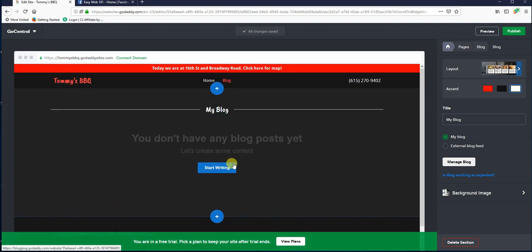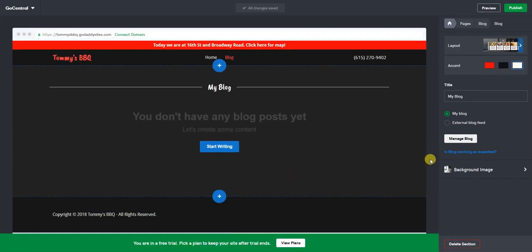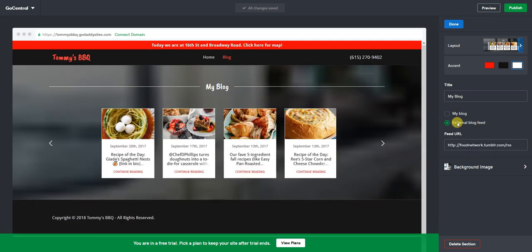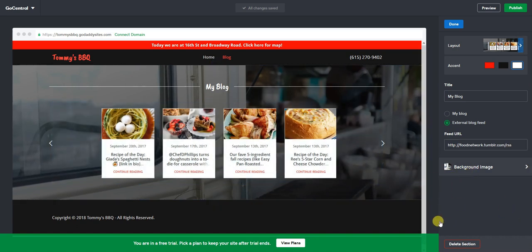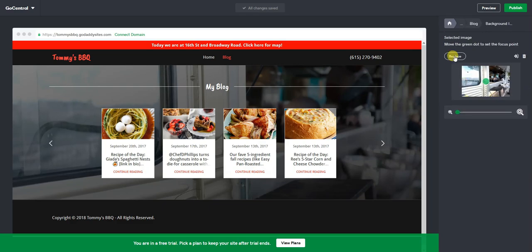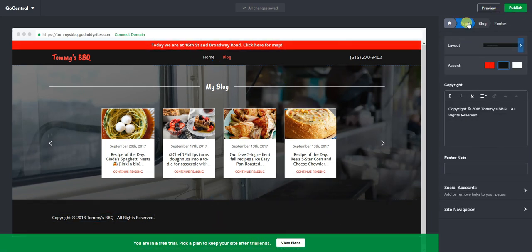If you click start writing, it's going to bring you to the GoDaddy blog management page. The other thing that you can do is in this section over here, external blog feed. If you click that, it will actually give you a place to put in your RSS feed if you have one of those, say on Tumblr or Blogger or something like that. You can post that in here and it will actually just import it right there. Also background image, you can swap out that image to something else if you want to. The image that's right there, we'll just leave that alone.